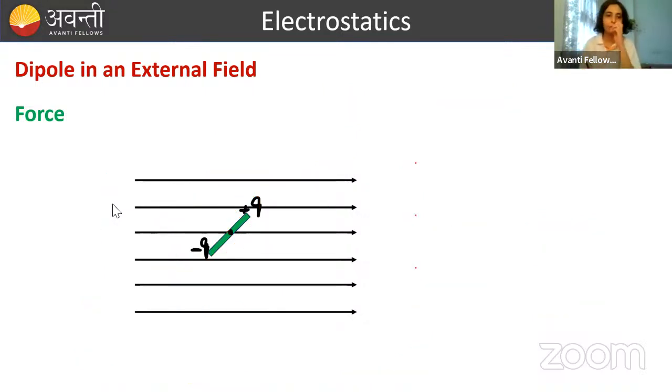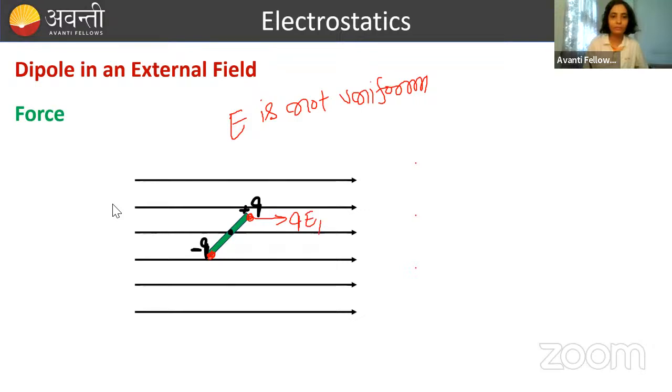And if electric field is not uniform, done. यहाँ पे मैंने uniform ही draw किया है, but suppose कर लो कि if E is not uniform, in that case, what we will do? Suppose distance between these field lines are not constant. So in that case, electric field at this point and at this point are going to be different. If it is different, force acting on this will be qE1 say, and here it will be in this direction qE2. Again, if E1 and E2 are not same, then force will not be equal to zero. So the two things you have to remember when it comes to calculating force acting on a dipole when kept in an external electric field.